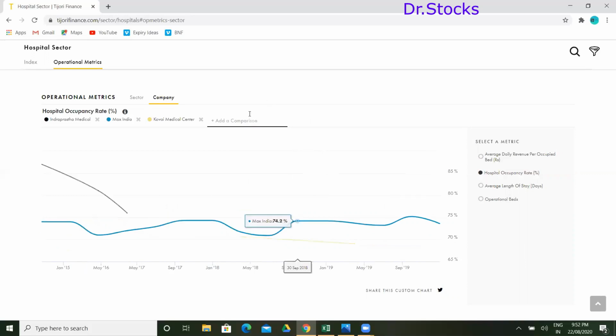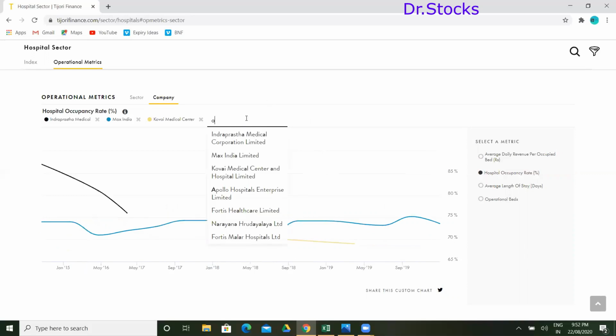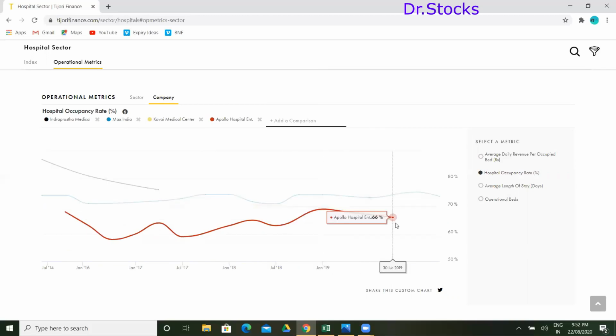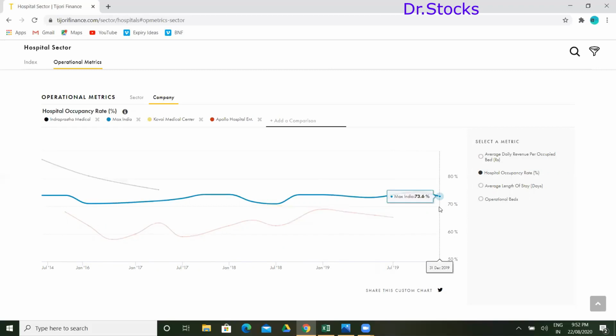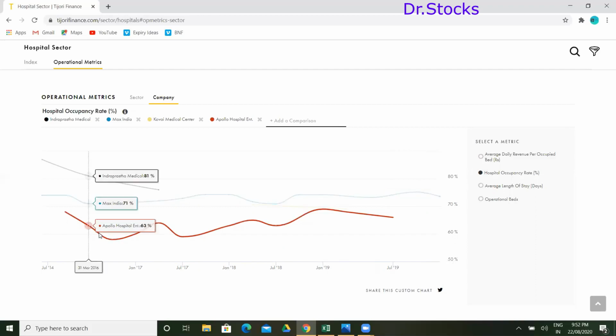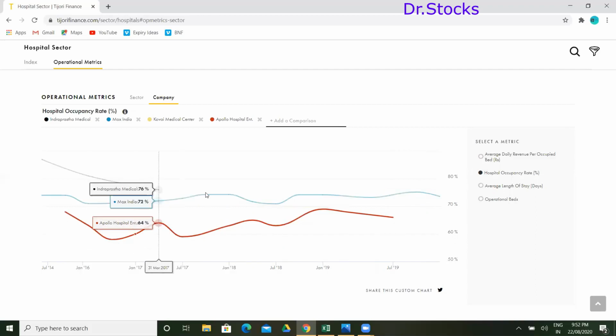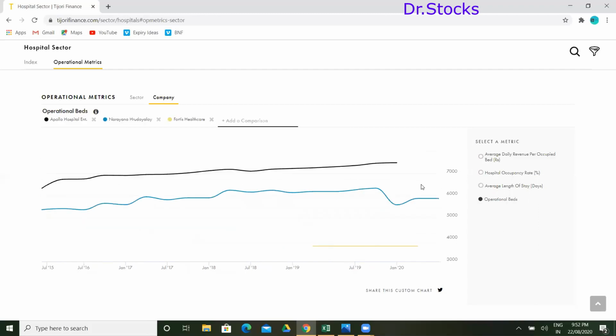Hospital occupancy rate, let's check. Right now, Indraprastha Medical is the one having the highest. I don't know in which place they are. After that, it is Kovai Medical. Kovai Medical is not coming here. Not getting operational beds. Let's go directly here. Yeah, here we go.